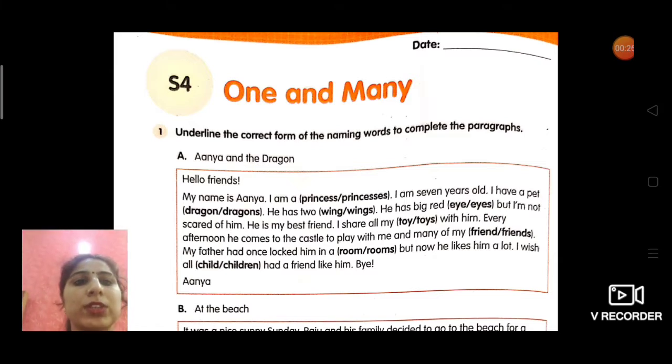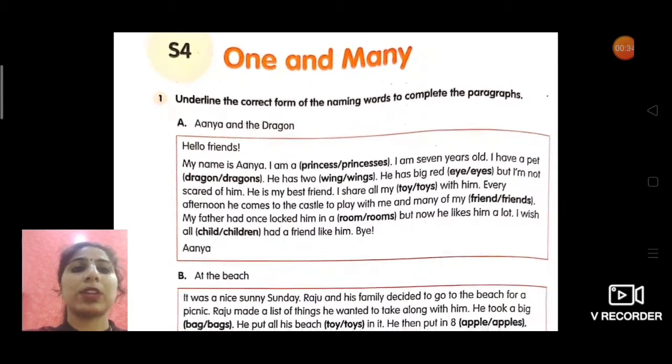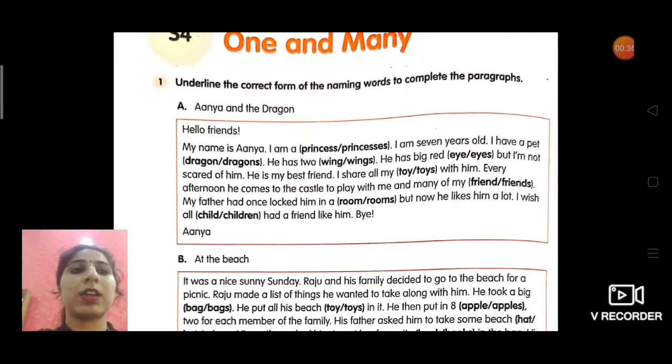So what will you do in the first question? Underline the correct form of the naming words to complete the paragraphs. Here two paragraphs are given. You will read them and then you will tick the correct option. Like in first A, Anya and the Dragon. Hello friends, my name is Anya. I am a princess. Two options are given here, princesses and princess.